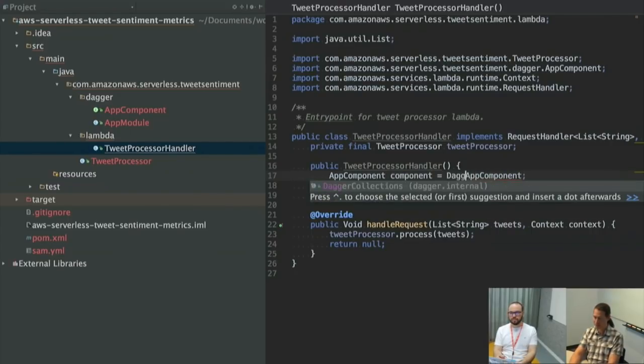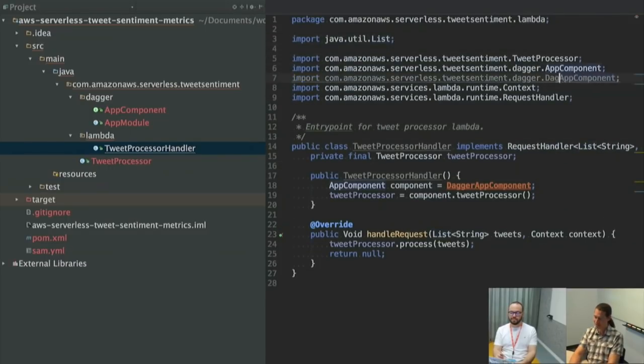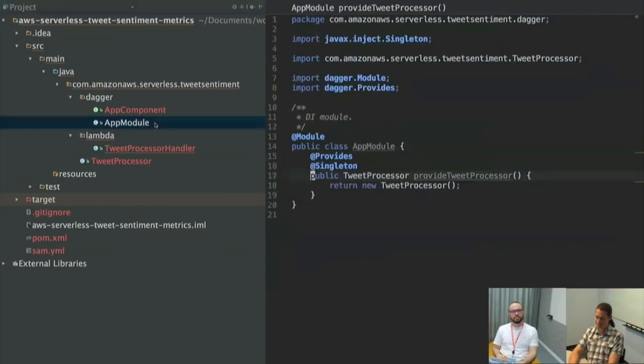They prefix things with Dagger. So I promise there's going to be a class generated at build time called Dagger app component, and it'll have a static initializer method called create. And now I will magically have basically my app component interface, and it will give me this object that was created here.